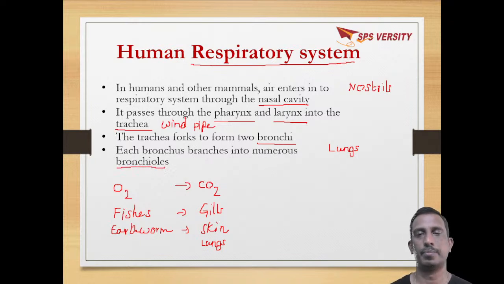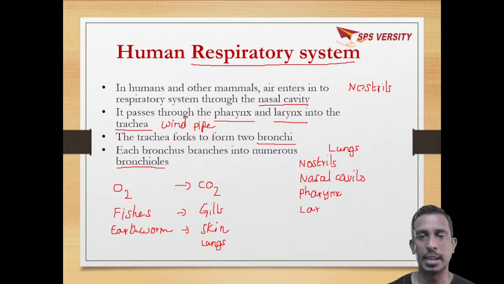They are called bronchioles. So the human respiratory system starts with nostrils. The next is the nasal cavity. The next is pharynx, which is common for both the respiratory system and the digestive system.